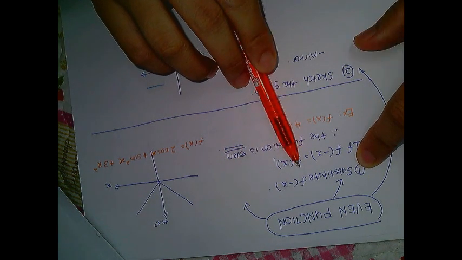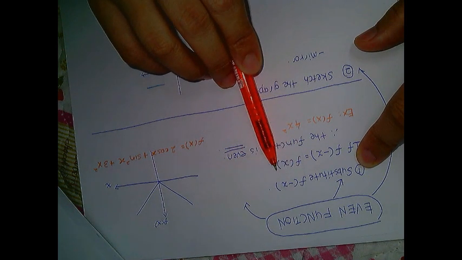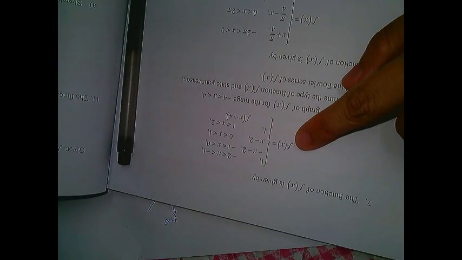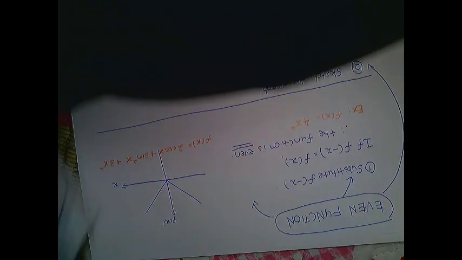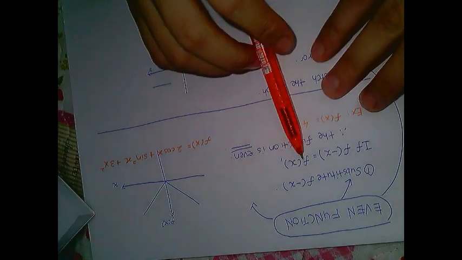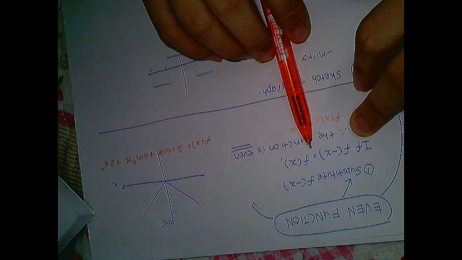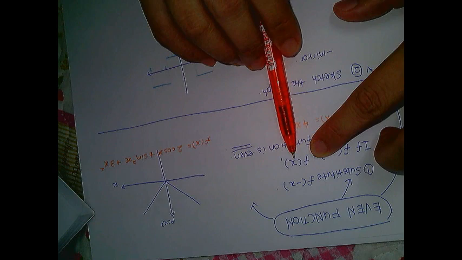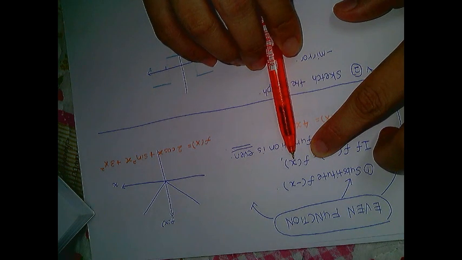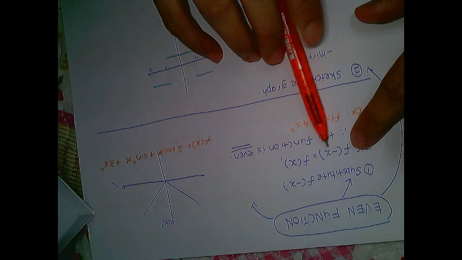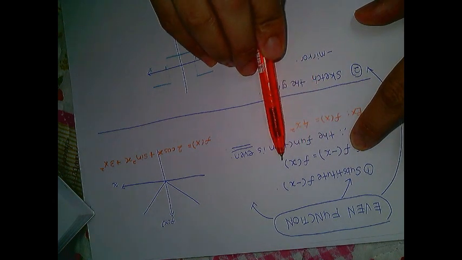Originally you have f(x) as your function, but it is substituted by f(negative x), which means that whenever you find x, this x is replaced by negative x. So if you find that f(negative x) equals f(x), therefore the function is even.